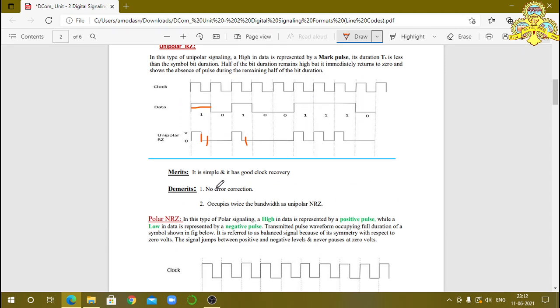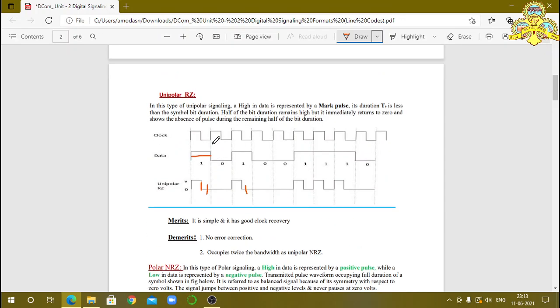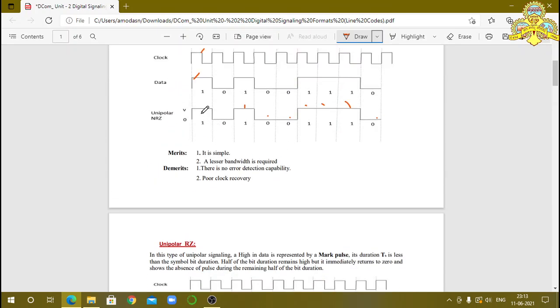This unipolar return to 0 format is a simple format and it has very good clock recovery. Demerits: here also there is no error correction and it needs more bandwidth compared to unipolar NRZ, because the number of pulses present increases compared to the number of pulses in the unipolar NRZ.